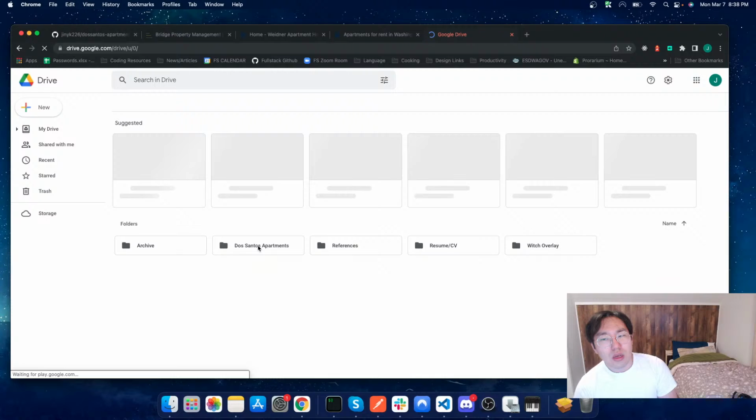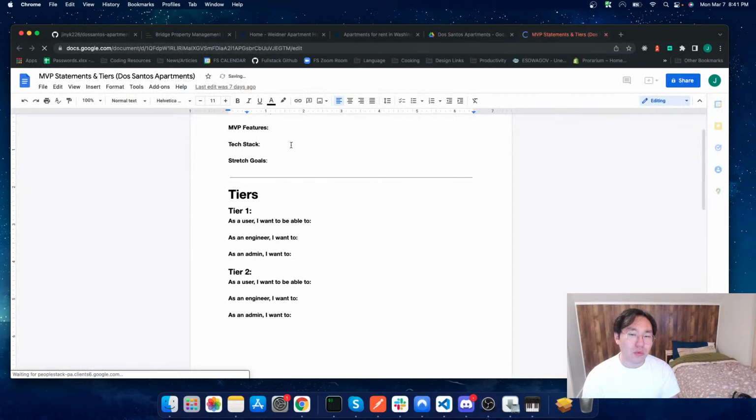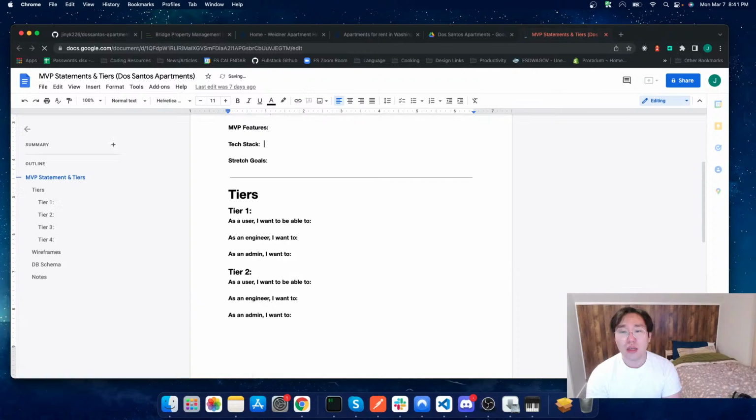Also, I very much apologize for the slowness of this. It's definitely really slow. Perfect. Hopefully there's not any typos over there. Let's see. Description, user stories, proof of concept, minimum viable product features, the tech stack, stretch goals. Alrighty, so this project is going to be pretty simple and likely more things will be added on as time passes. That's the hope. But for the time being, let's go ahead and add a couple things to the tech stack. I have a basic idea on how I want to structure this project. So let's go ahead and just add it right here.